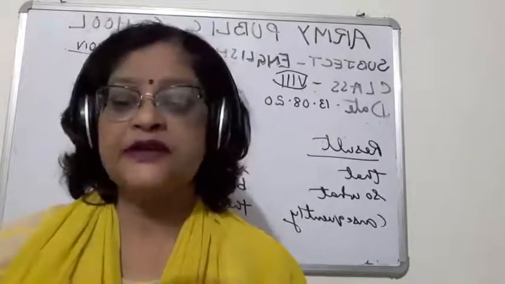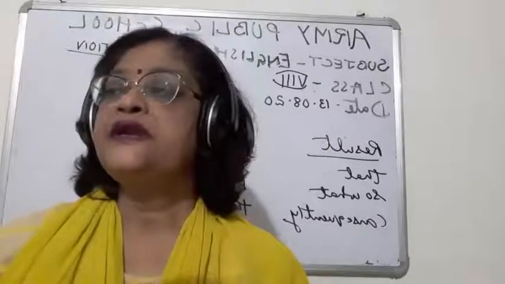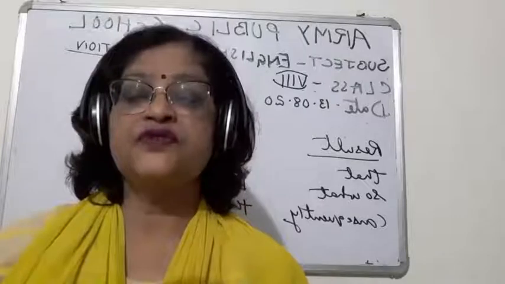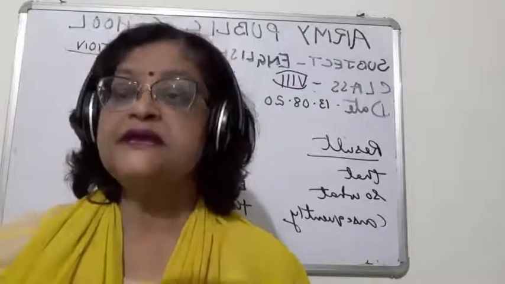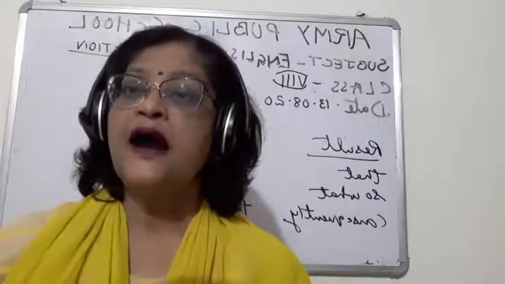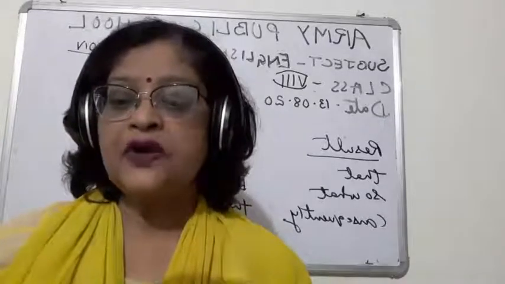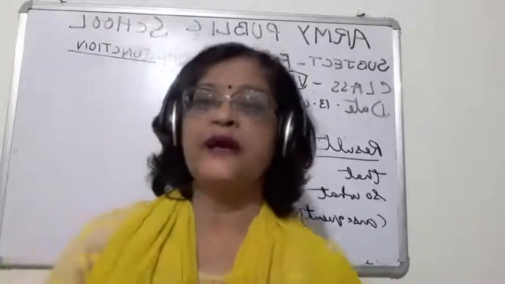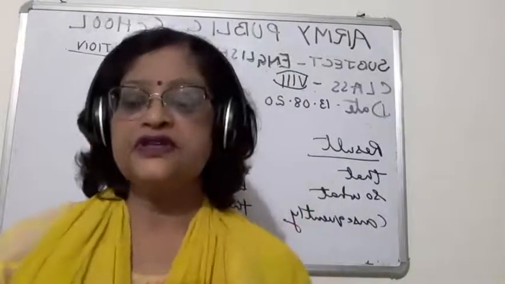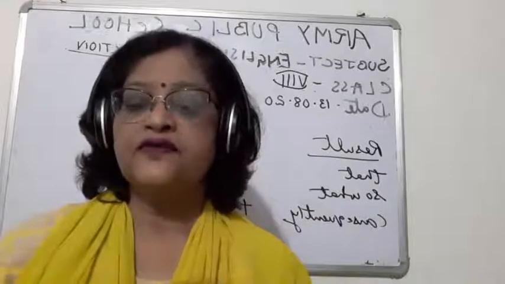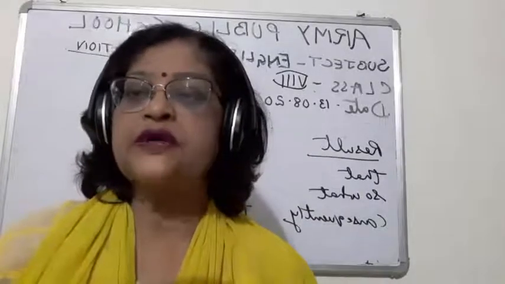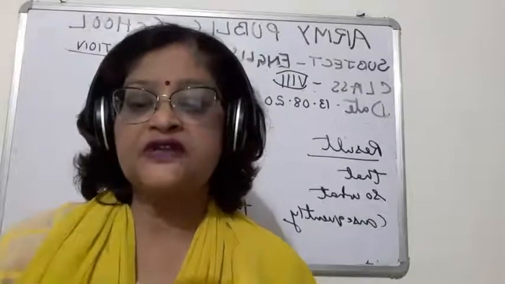I also told you that if it is time, then we use since, till, while, after, as long as, when, before, until. These are the conjunctions related with time. Reason: because, as, therefore, for, since. These are the conjunctions related with reason.